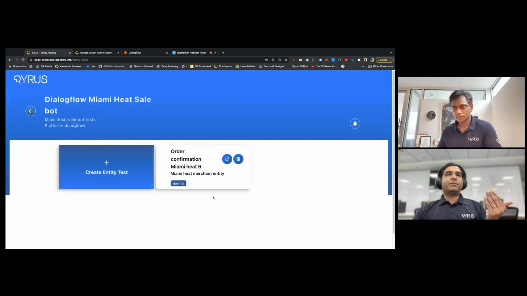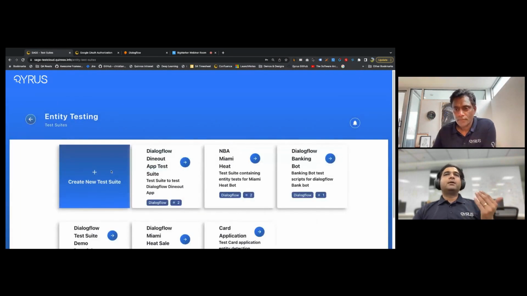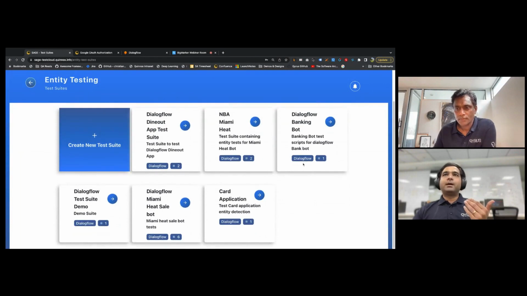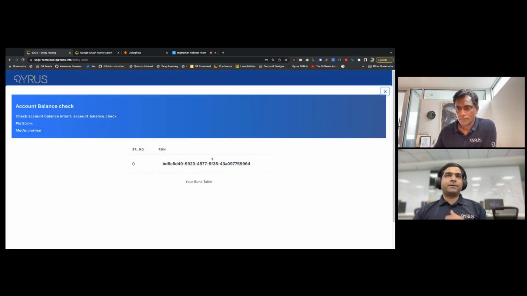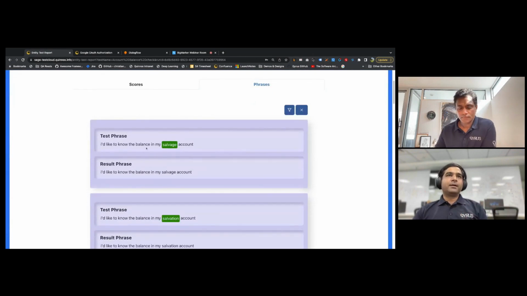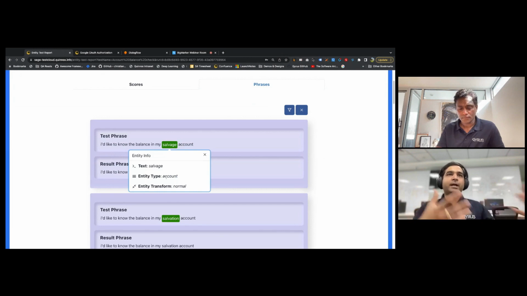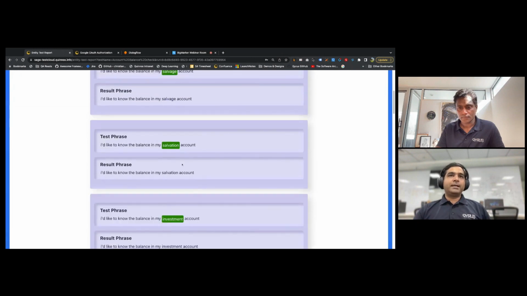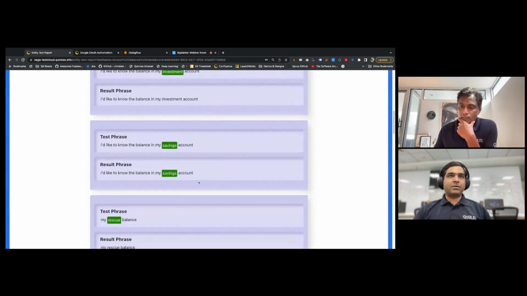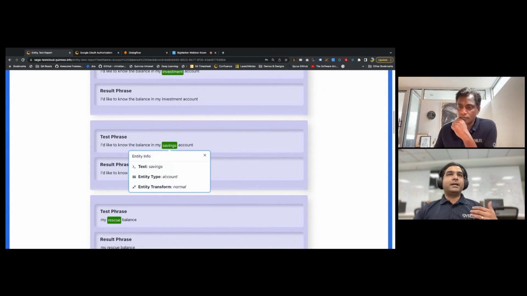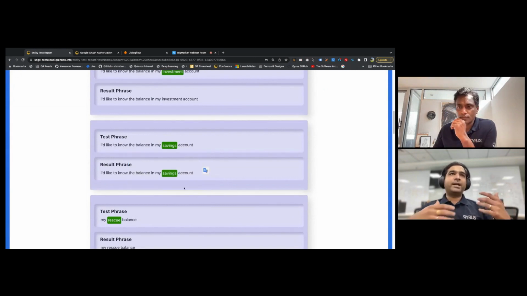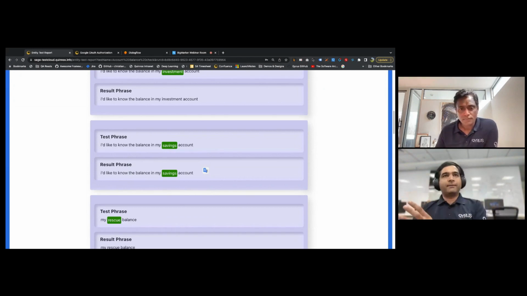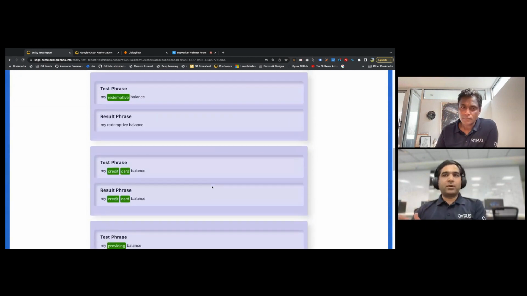If we go back to another example, let's say a banking bot, which is one of the examples here, you can see there's an account type. This entity type is account. There are different kinds of accounts, and the test is whether it is able to detect that. Savings is an account type, and there's an investment account, there's a checking account. But the entity type is account. So Sage can create synonymous entities so that you can test your entity detection very well, and that also happens out of the box.